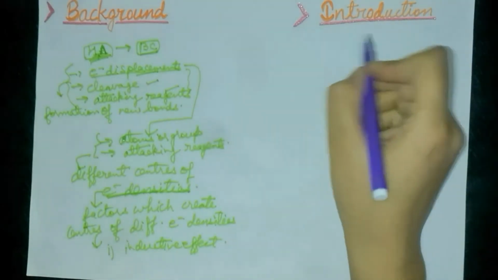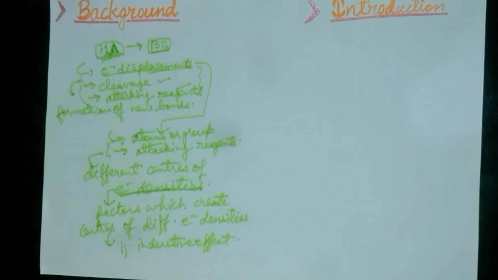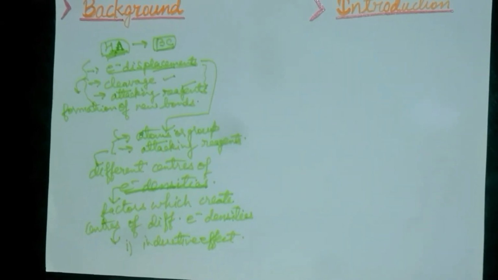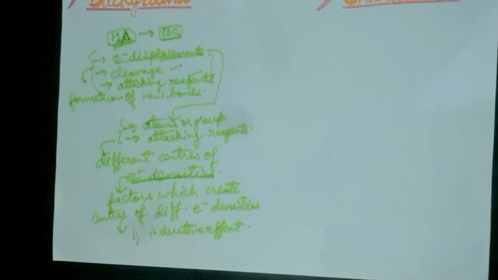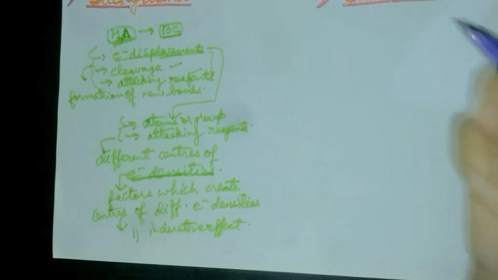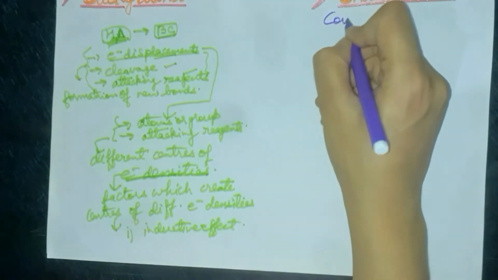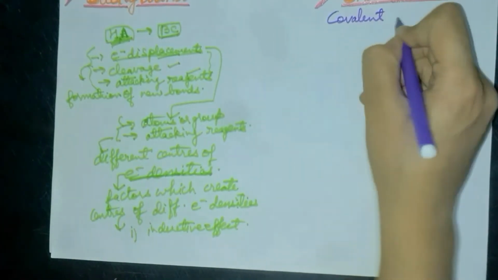In the introduction, you know that a covalent bond is formed on account of equal contribution of electrons by two atoms.